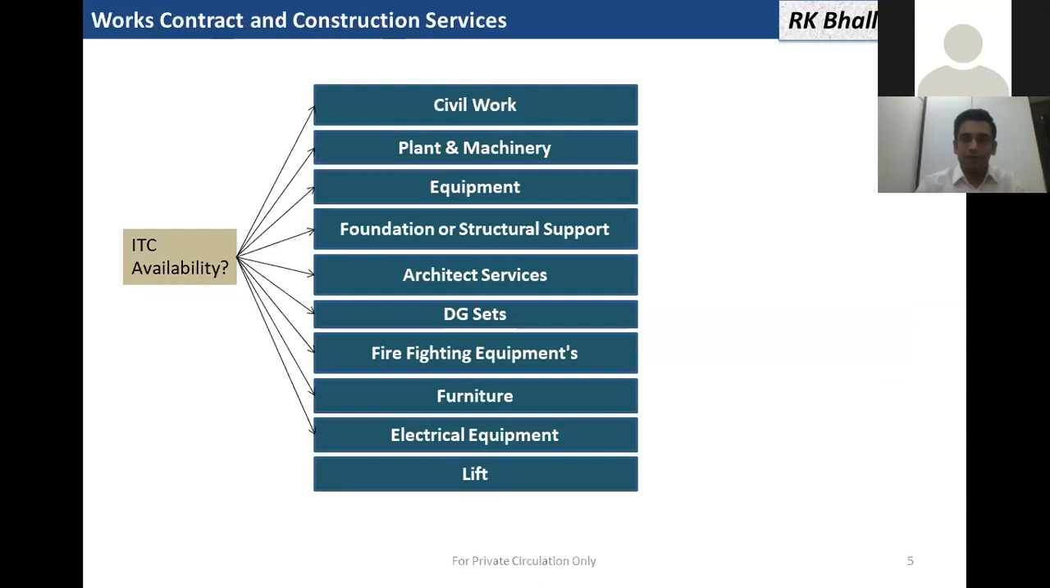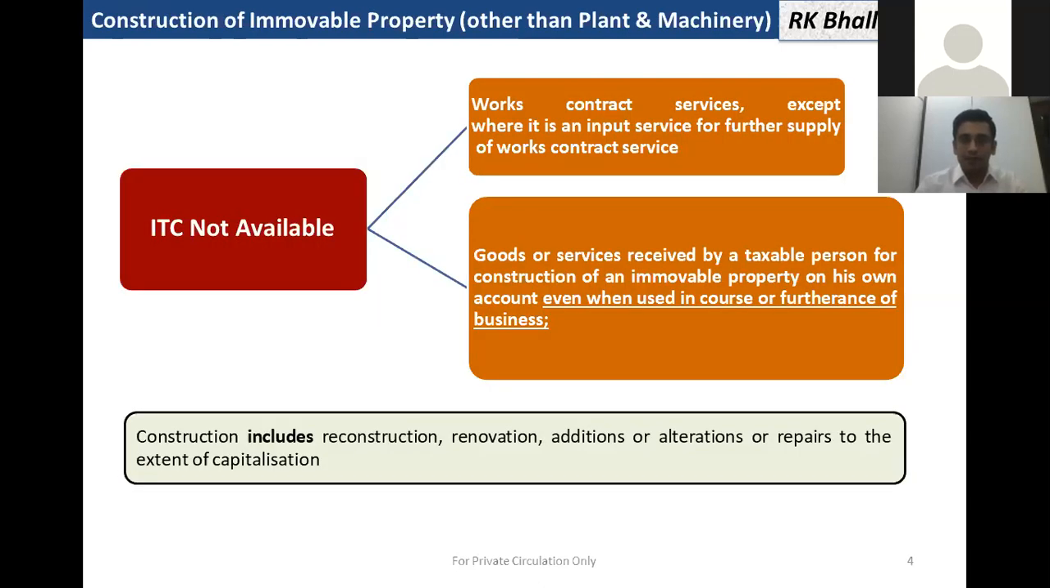Coming forward, in this section, there is an exclusion. This input shall be allowed if the work contract or goods or services are received by a taxable person for construction of plant and machinery. So for purchase or construction of plant and machinery, this input shall be allowed, and they are not in the negative list as per these both clauses that have been excluded. So plant and machinery input shall be allowed.